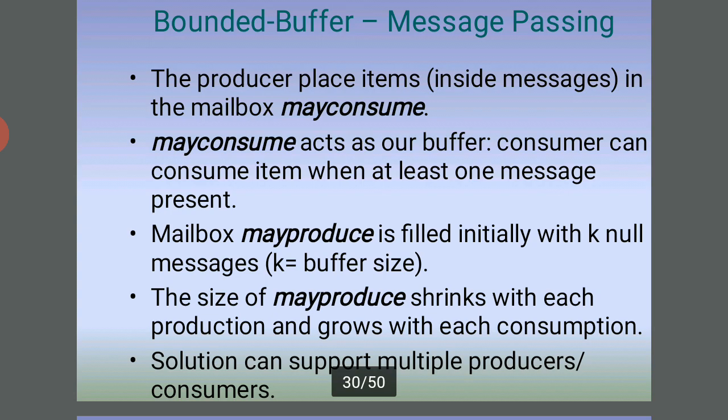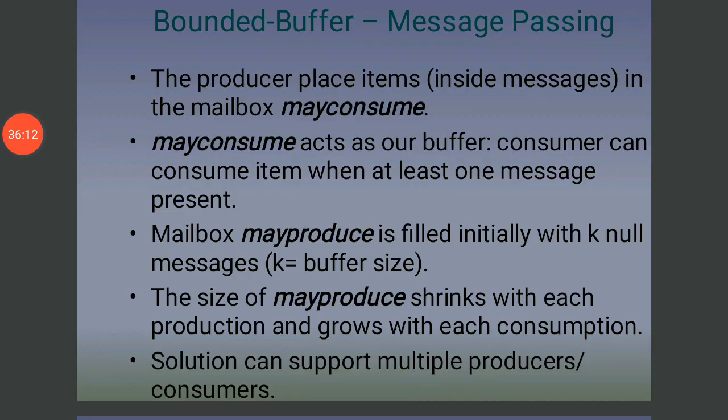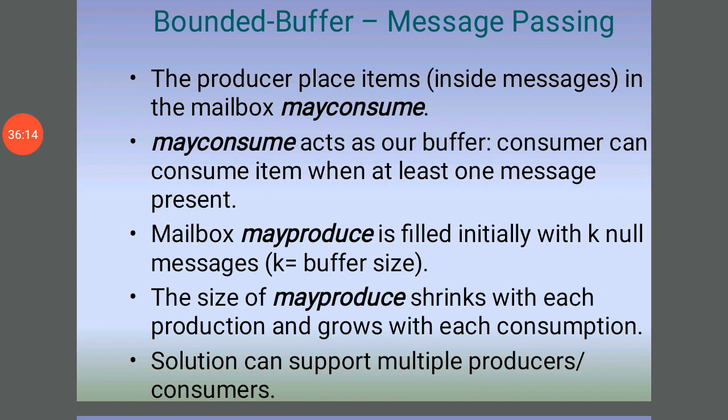So here, the bounded buffer with message passing. Here the producer process places items inside messages in the mailbox, and the consumer may consume. The mailbox acts as our buffer. The consumer can consume them when at least one message is present. The mailbox is filled initially with k null messages, where k is called the buffer size.